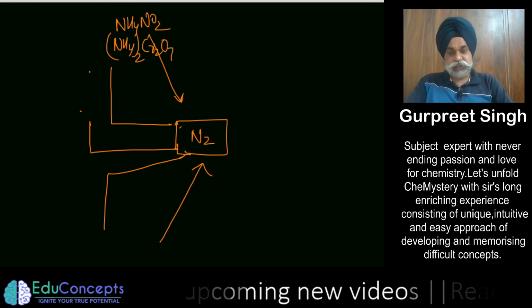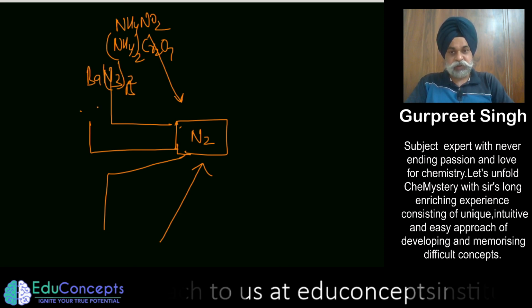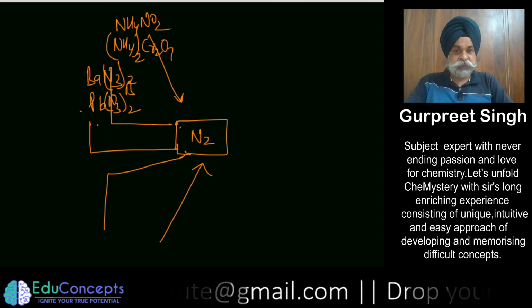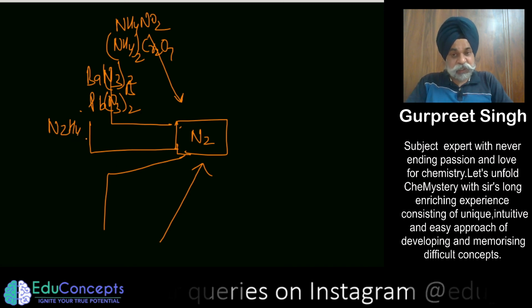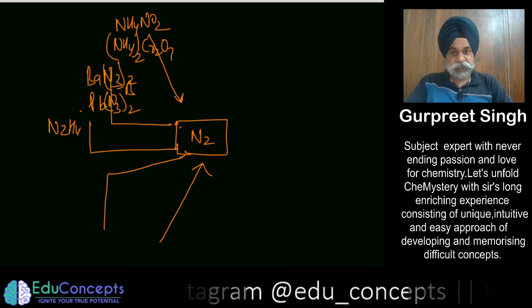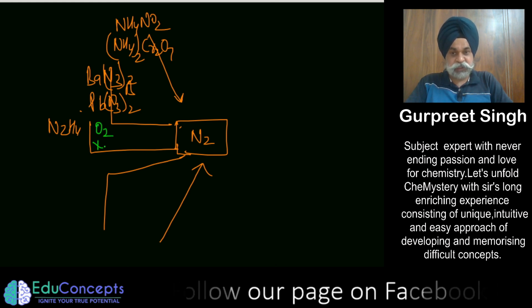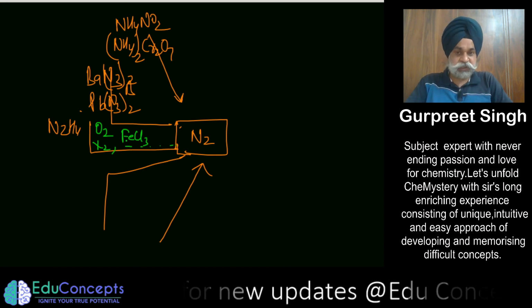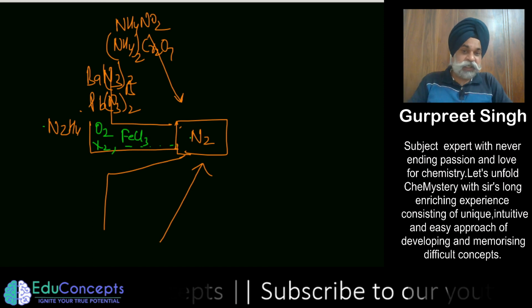This is the discussion. Then you treated it with barium azide heating or lead azide heating. So I'm doing it a little speedy way. And then you made it from hydrazine. So hydrazine में हमने क्या क्या डाला? What are the things which we add? We can add oxygen, we can add halogen, we can add FeCl3. So all those reagents you can write in a small way कि हाइड्राजीन में हम क्या डालें कि नाइट्रोजन बन